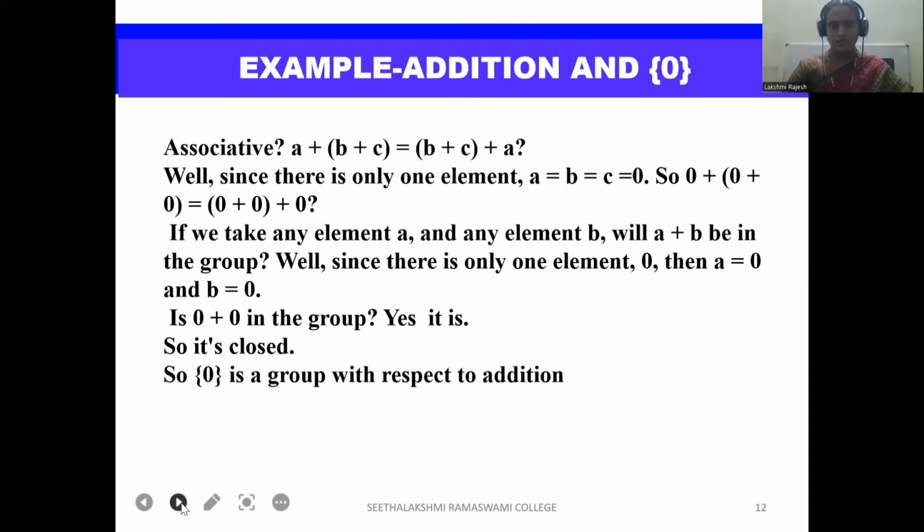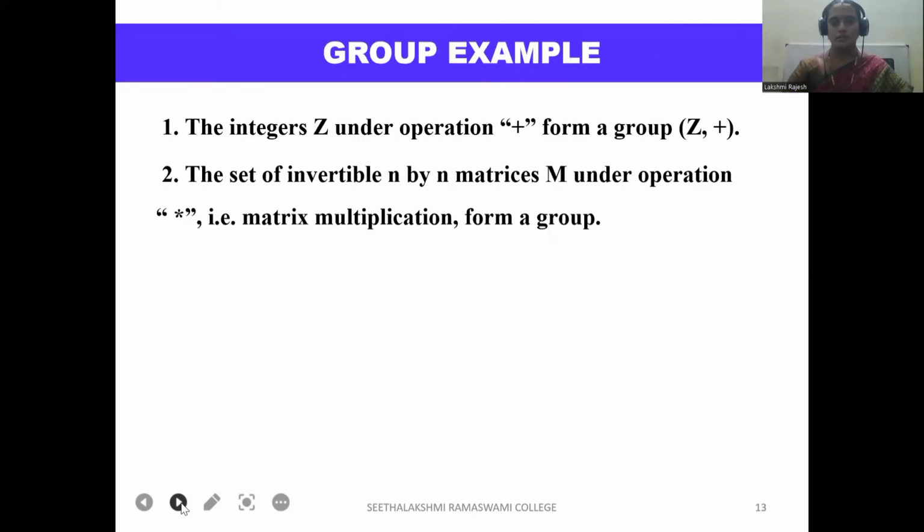Yes, it is. So it is closed. So 0 is the group with respect to addition. The integers Z under the group operation plus form a group. The set of invertible n by n matrices M under the operation star, that is matrix multiplication, form a group.